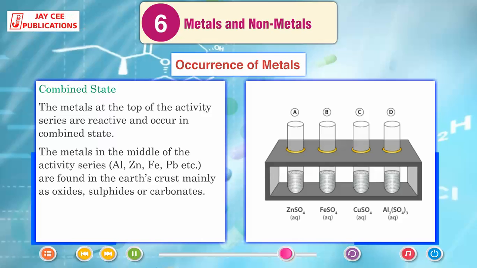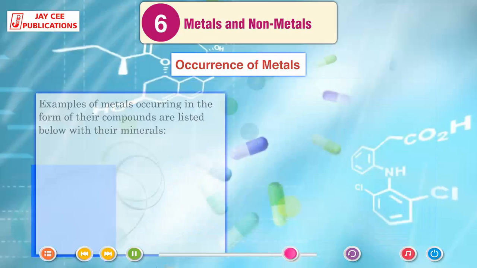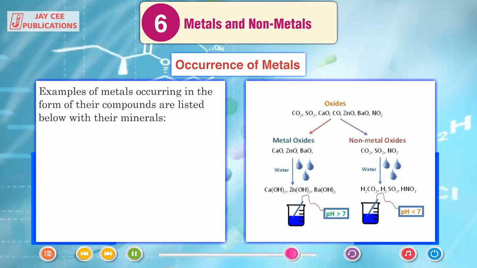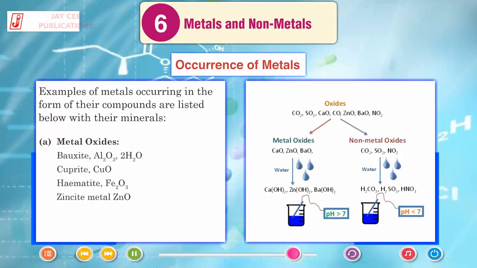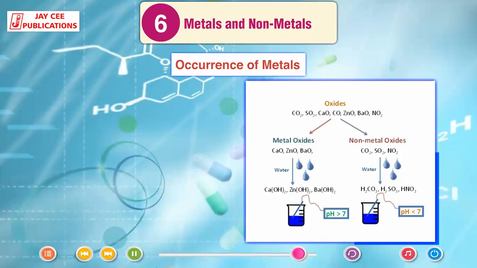The metals in the middle of the activity series Al, Zn, Fe, Pb, etc. are found in the Earth's crust mainly as oxides, sulfides or carbonates. Examples of metals occurring in the form of their compounds are listed below with their minerals: metal oxides, bauxite Al2O3·2H2O, cuprite Cu2O, hematite Fe2O3, zincite, metal oxide ZnO.